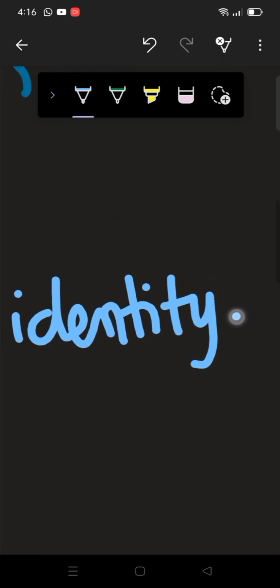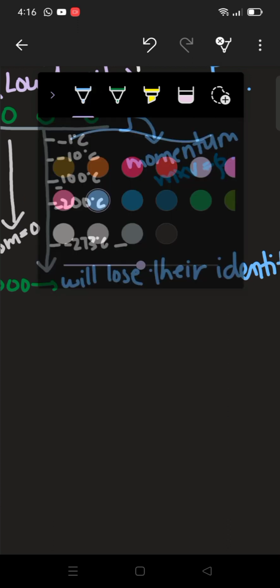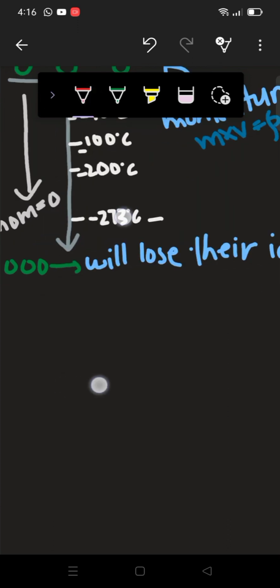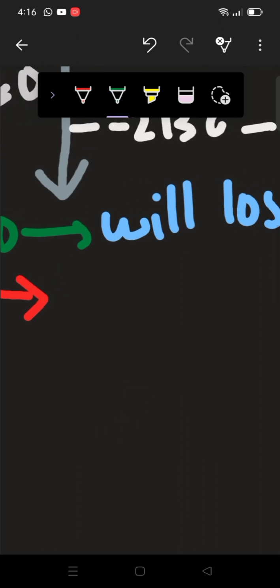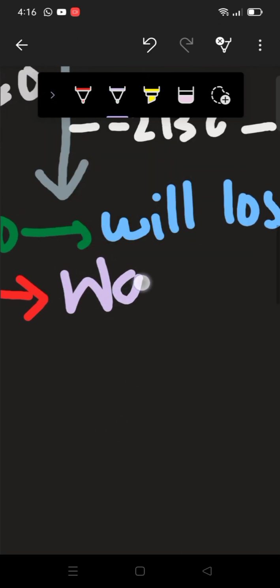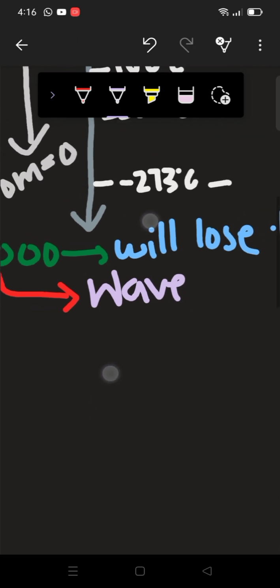When they lose their identity, they will be converted to waves. Now basically these are not particles, now these are waves.